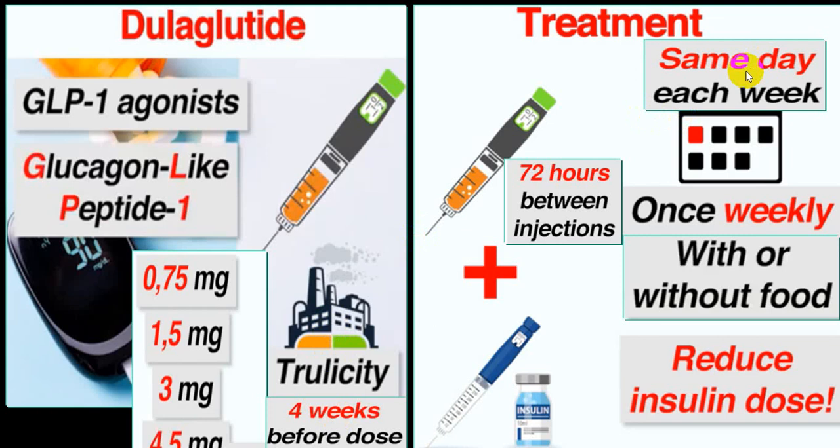You have to give it every week, the same day of each week, say every Monday or every Sunday, with or without food. And when you start that, you have to reduce the dose of insulin, because the requirement of insulin will reduce. And if you are changing over, there should be a minimum of 72 hours between the change of insulin.